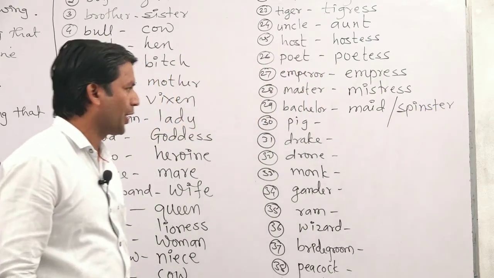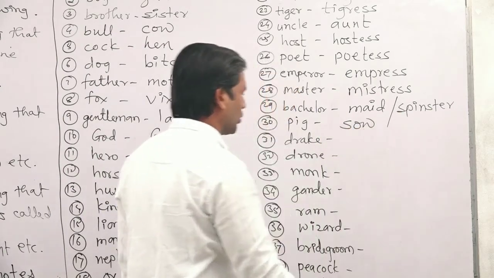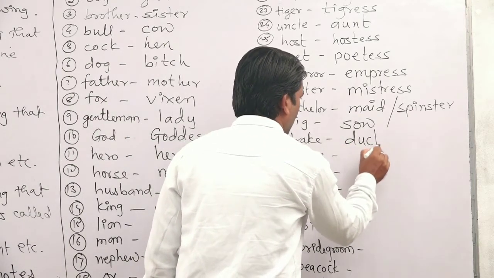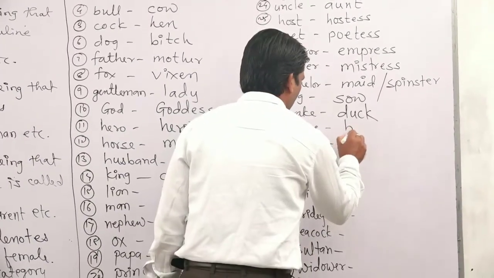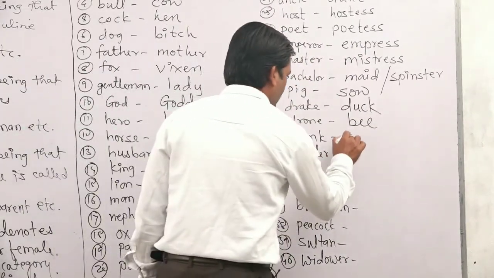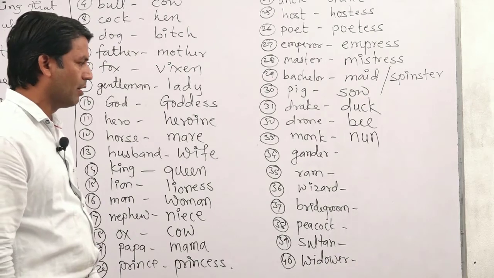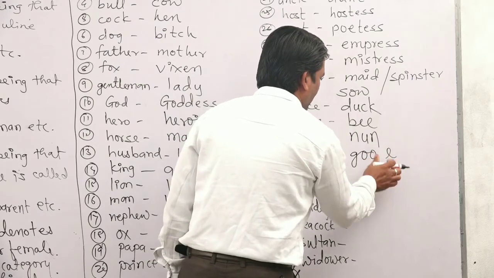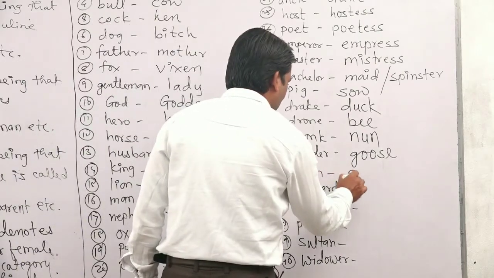Maid or spinster, okay? After that, pig, the feminine gender of pig is sow. After that, the feminine gender of drake is duck. After that, the feminine gender of drone is bee. After that, a monk, it will become nun. After that, next 34th one, gander, that will become goose. Okay? It will become goose.